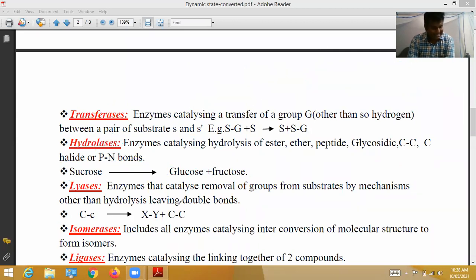Next, lyases. Another enzyme, lyases. See here, these are enzymes that catalyze the removal of groups from one substrate by mechanisms other than hydrolysis, leaving double bonds.